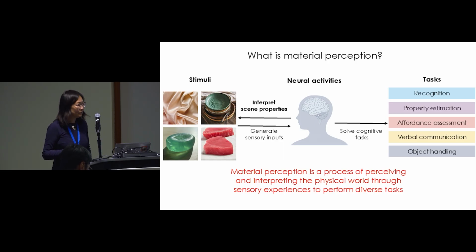And then these perceptual outcomes guide several tasks, such as object recognition, knowing whether it is sushi, property estimation, whether it is soft or hard, and affordance assessment, such as if you drop any of these objects, will they fall? Also, we verbally describe what we see in order to communicate. So material perception is a process of perceiving and interpreting the physical world through sensory experiences to perform diverse tasks.